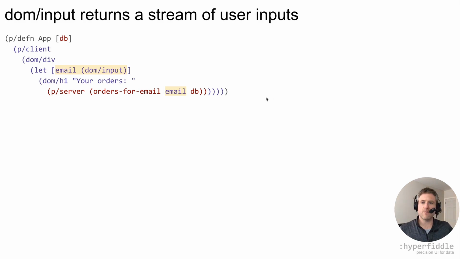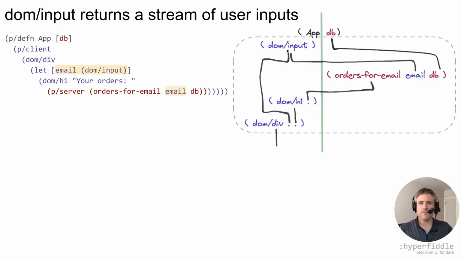Here's a more interesting example with user input. Here is a DOM element. In React, input elements have a change callback. That is not the case here. This input function uses the return channel to return a stream of values bound to the symbol email, which is conceptually a stream. Note that email is in lexical scope of the server. How can lexical scope cross to the server? Recall that Photon functions are DAGs. When the input has a new value, the event will propagate and reflow the downstream DAG, sometimes crossing over a WebSocket.